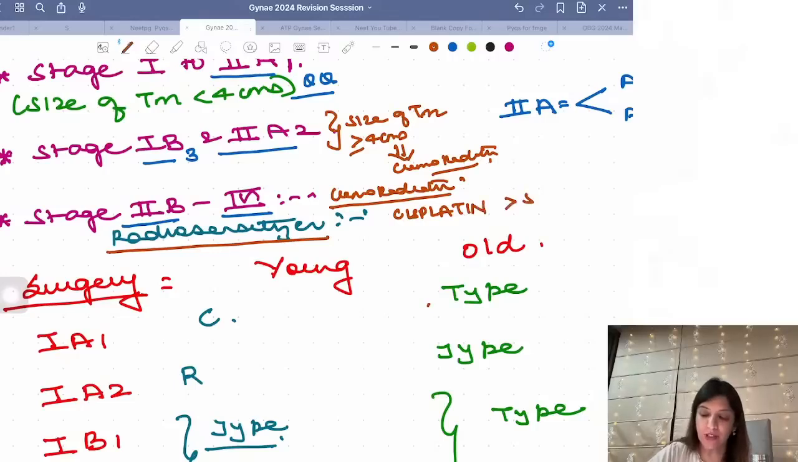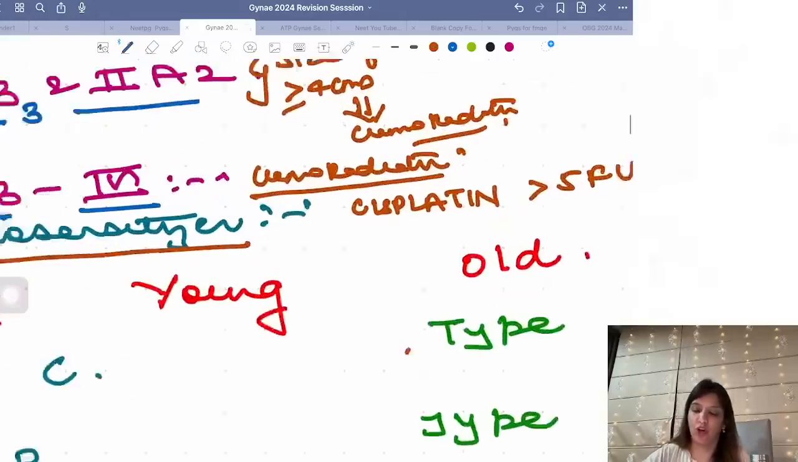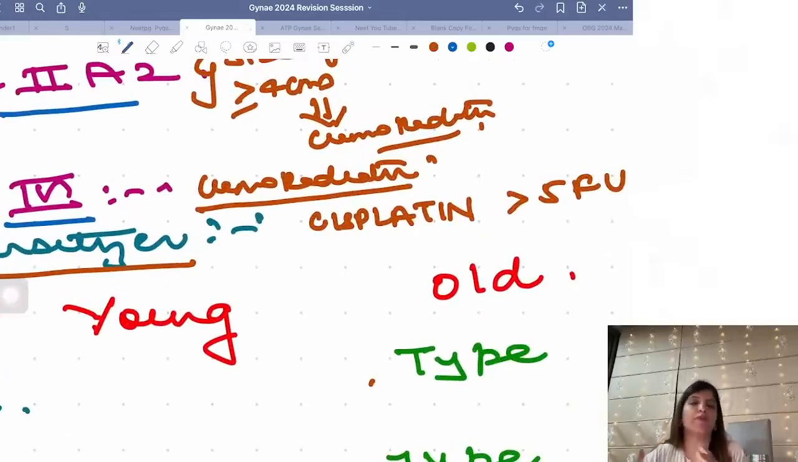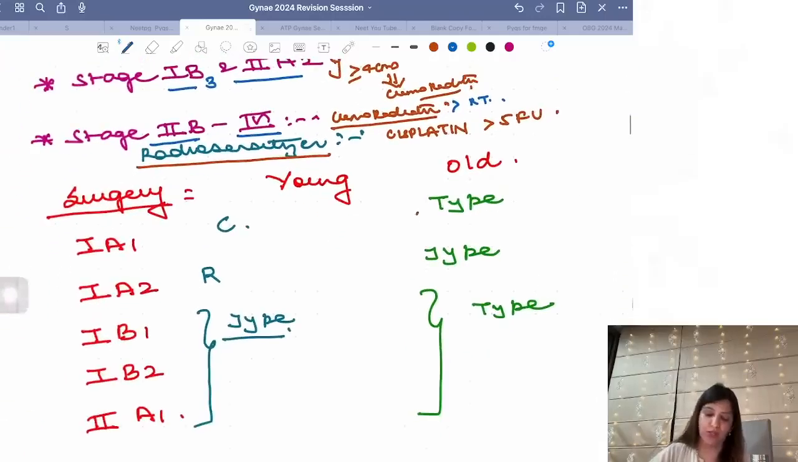If cisplatin is not given, then I am going to mark the answer as 5-fluorouracil. Now, if suppose chemoradiation is not given in the options, and in the options you have chemotherapy and radiotherapy, do not mark the answer as chemotherapy. Mark the answer as radiotherapy. So the best answer is chemoradiation, the second best answer is radiotherapy.